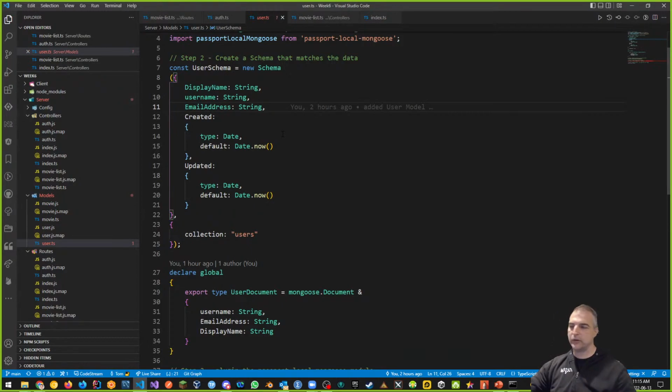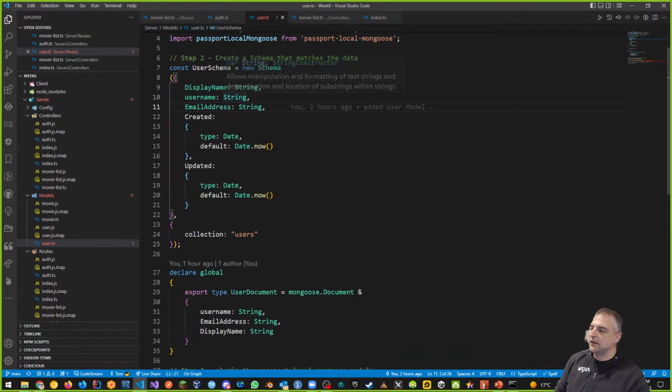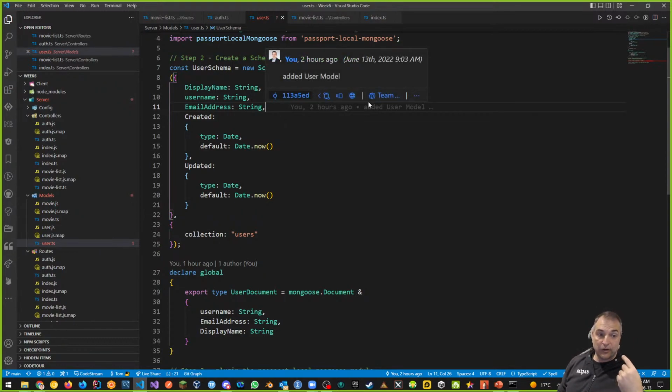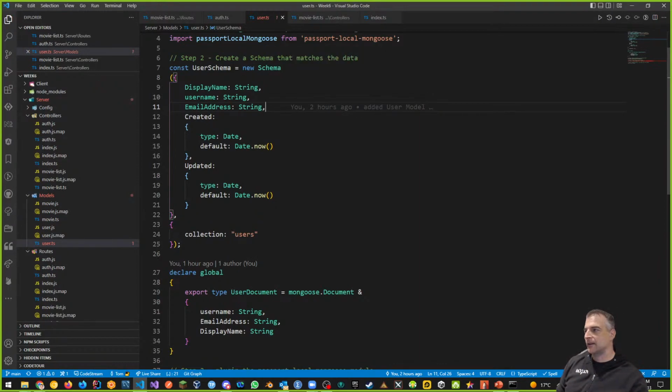We could add a role object here that could assign a role to the user by default. For example, the user is just a regular user, or maybe the user is an admin. And if they're an admin, they can have access to one kind of site. But if they're a regular user, they only have access to another part of the site. So that is also something we could expand on for your user schema. Now, again, we haven't done this, but we could.